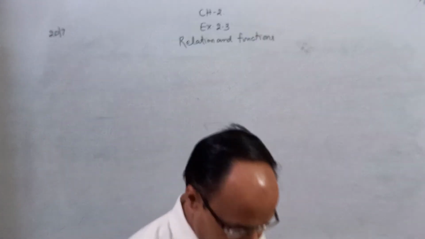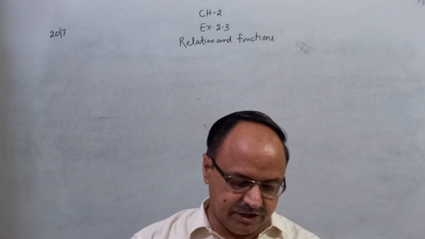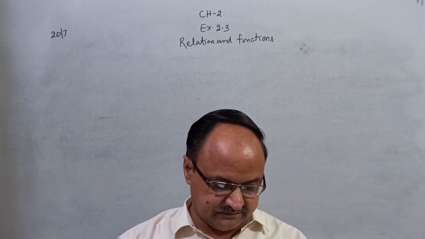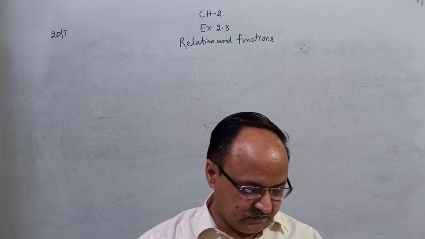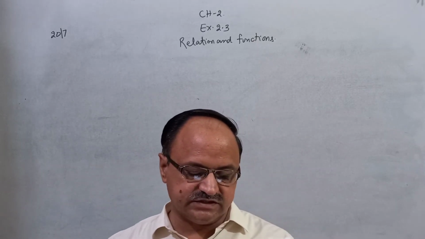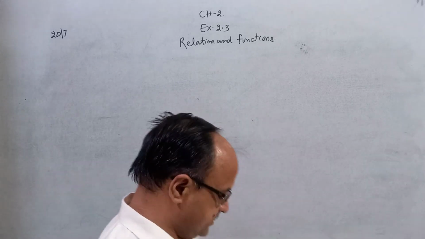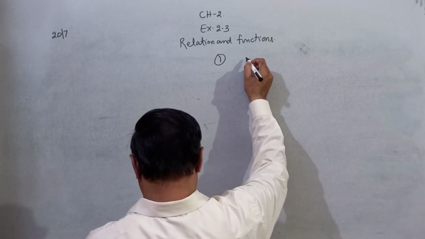Clear? Now we solve some questions related to exercise 2.3. Question number 1. Which of the following relations are functions? Give reason if it is a function. Determine domain and range. First question, exercise 2.3.